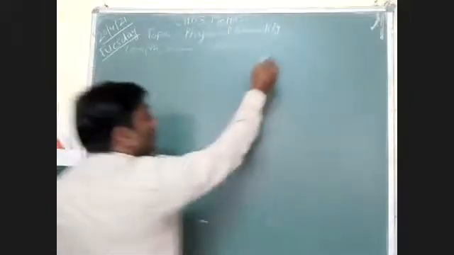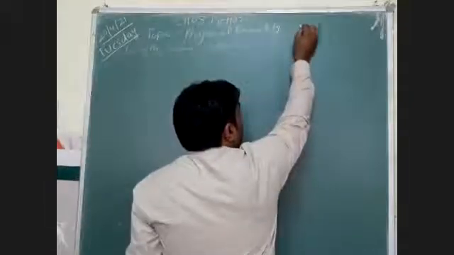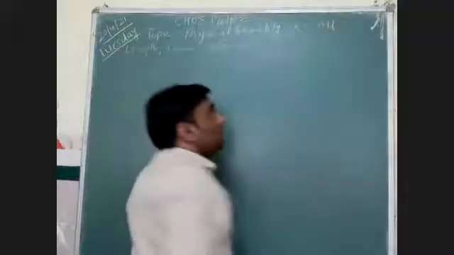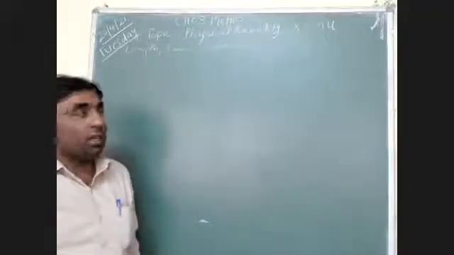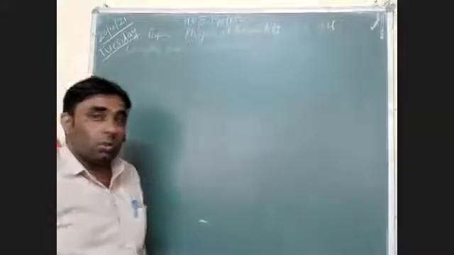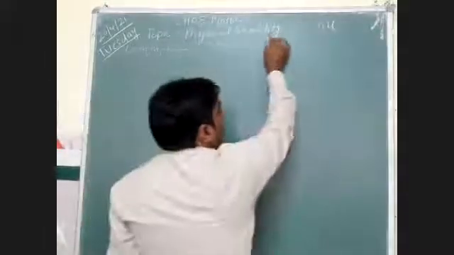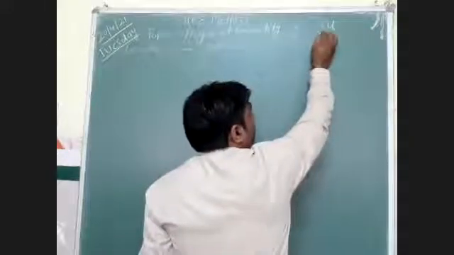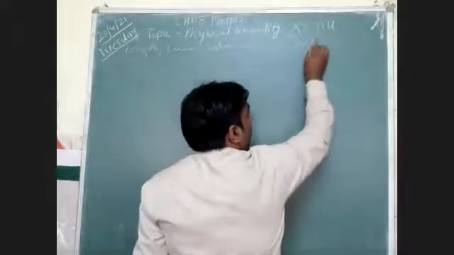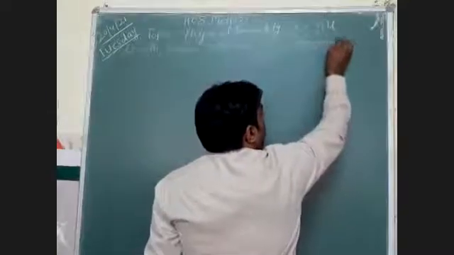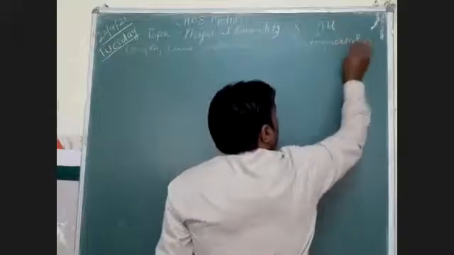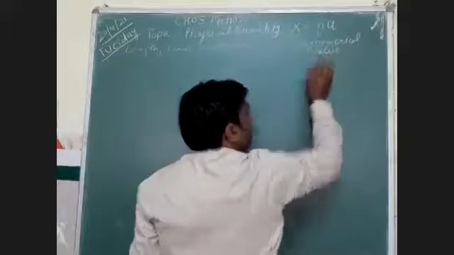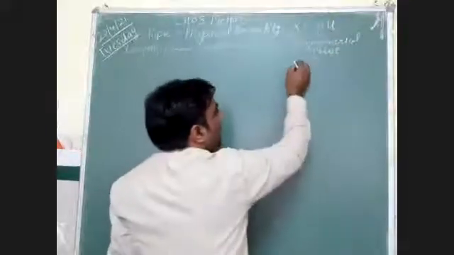We have also discussed the general notation. We can write a physical quantity as x is equal to n into u. What is x? X is a physical quantity. What is n? N is any numerical value, and this numerical value is particularly known as magnitude.